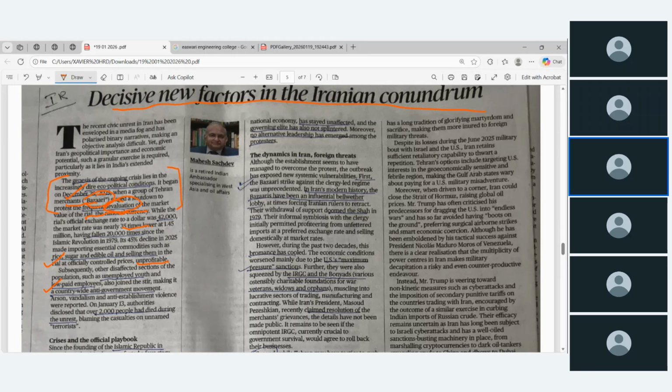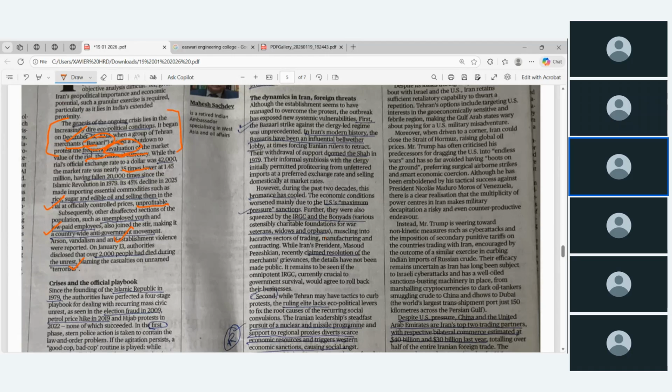So it became a major anti-government movement. The government started to suppress it, and in that suppression around 2,000 people died during the unrest. Blaming the casualties on unnamed people, they simply said they were terrorists.